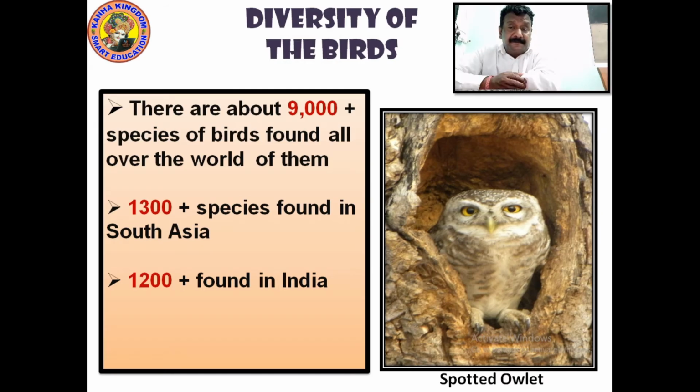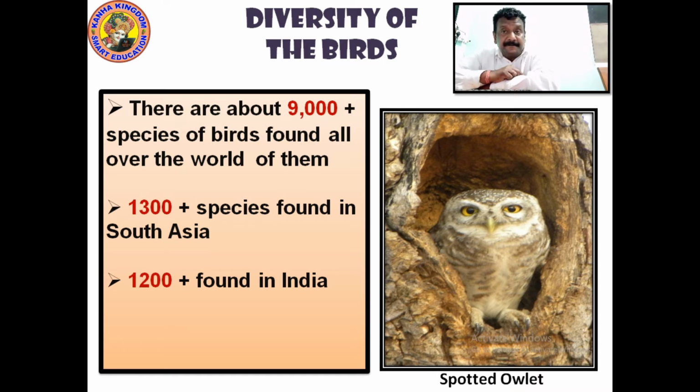Diversity of birds. What is diversity? Diversity means something different, something unique, something different, diverse. So diverse of the entire group, it's something different. There are about 9,000 species of birds found all over the world.